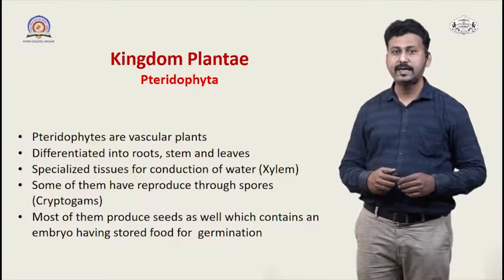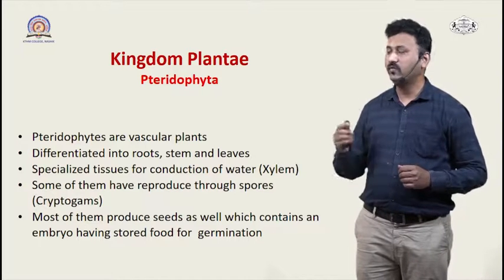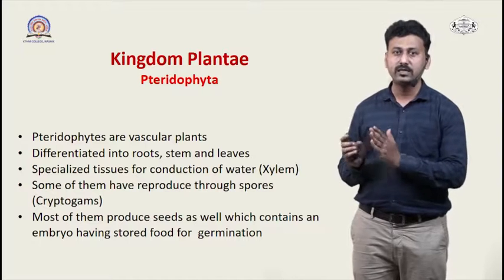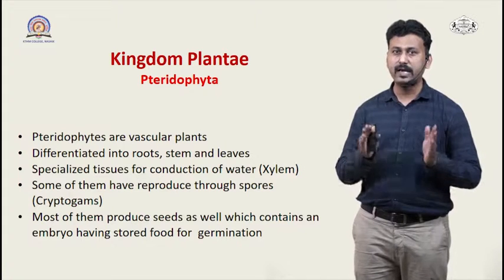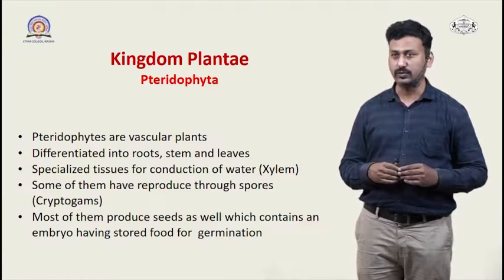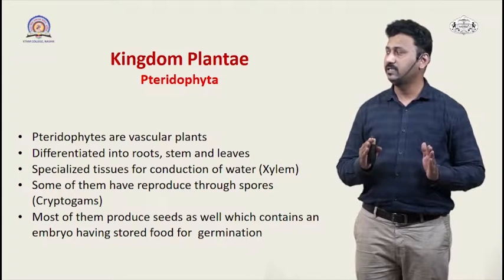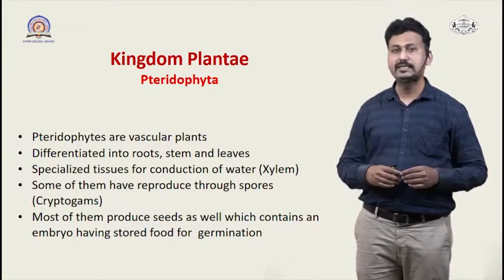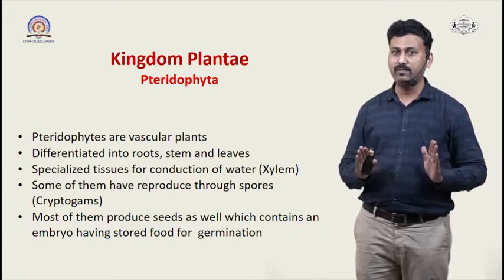Now we come to the next group of kingdom Plantae, that is called pteridophytes. So pteridophytes are also referred to as vascular plants. So from pteridophytes onwards the vascular tissue was developed. In the course of evolution, pteridophyte is the first group in which you will find the presence of vascular tissues. So in these pteridophytes, the body of the plant is differentiated into root, stem and leaves. So a typical distinction of the body can be done.